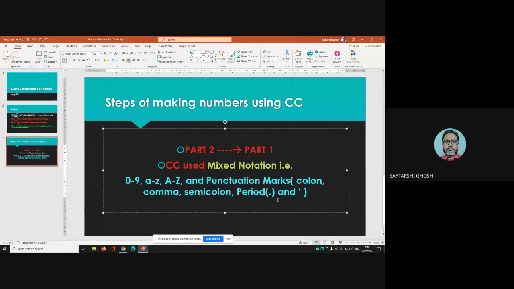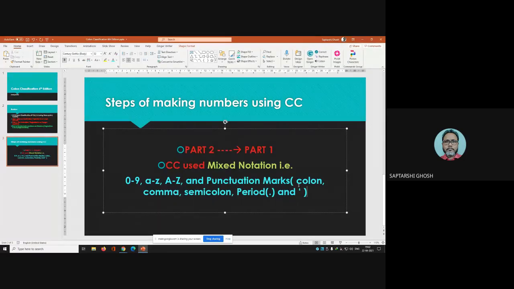But in this case, you cannot apprehend the numbers in that way. So this is one kind of problem in colon classification. You have to keep many things in mind, recite them more and more, and remember them. Otherwise, you might be in trouble while making notations using colon classification.